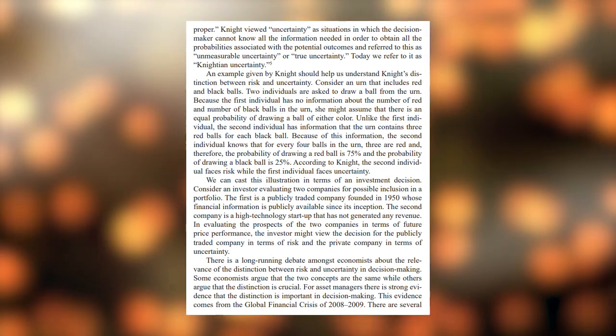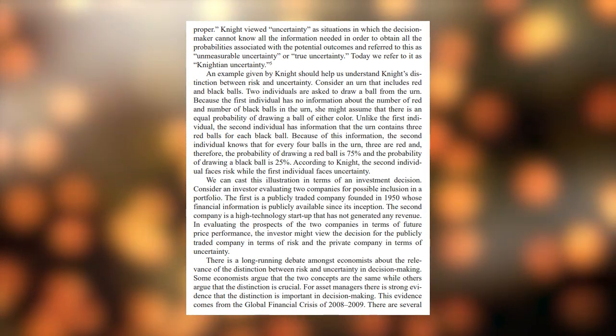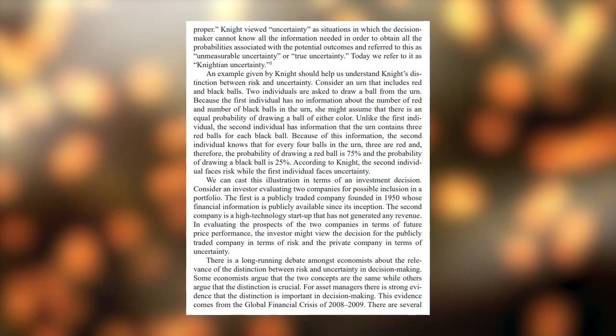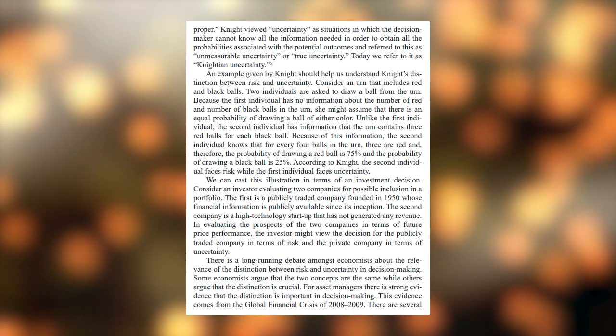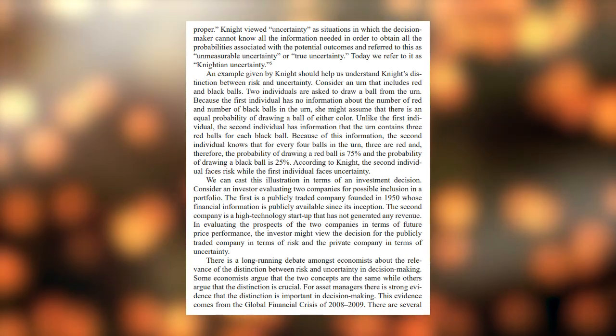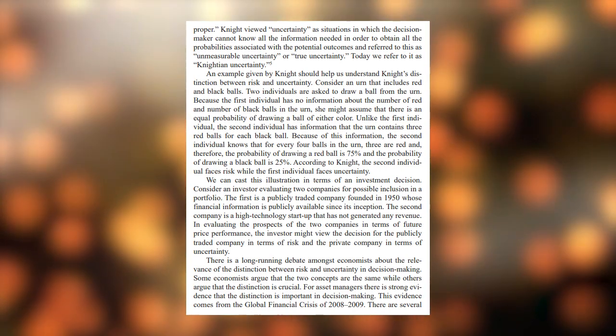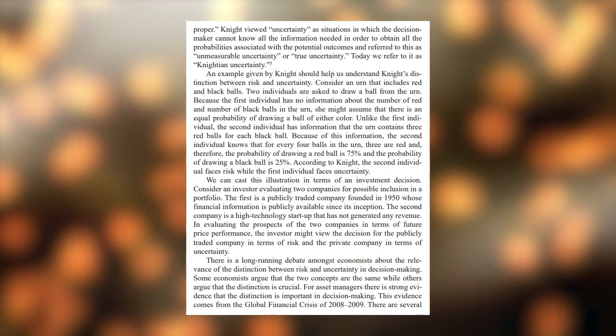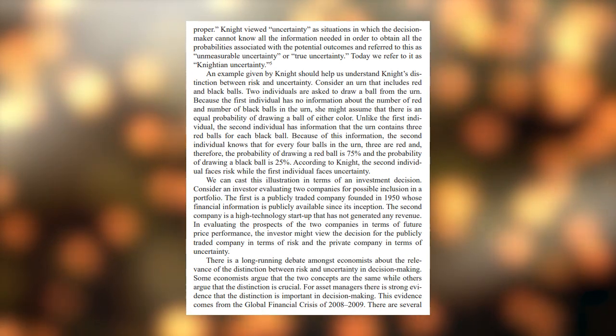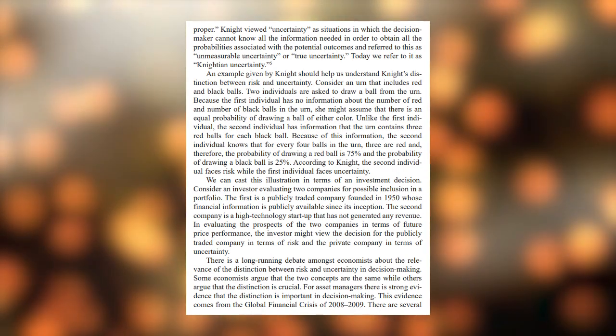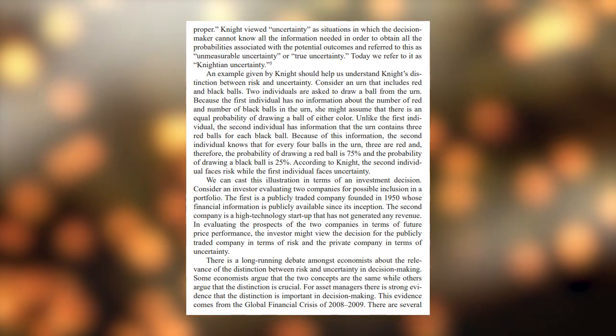Unlike the first individual, the second individual has information that the urn contains 3 red balls for each black ball. Because of this information, the second individual knows that for every 4 balls in the urn, 3 are red and, therefore, the probability of drawing a red ball is 75%, and the probability of drawing a black ball is 25%. According to Knight, the second individual faces risk while the first individual faces uncertainty.